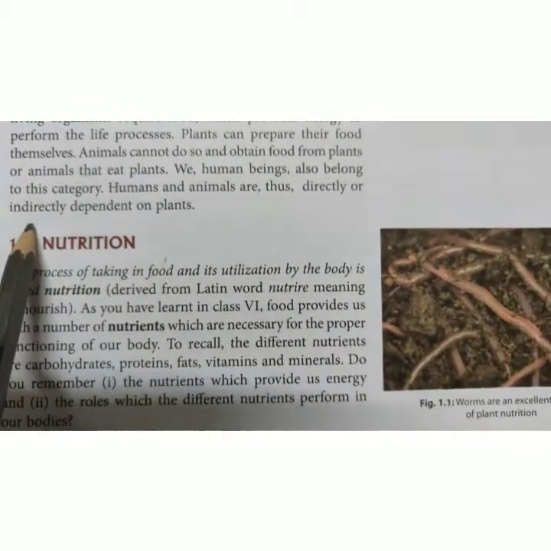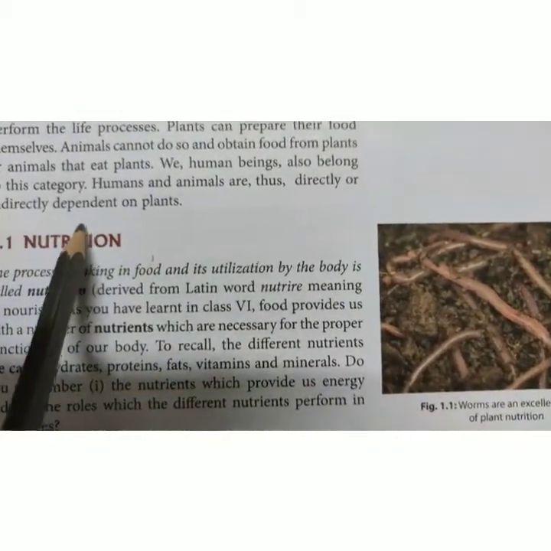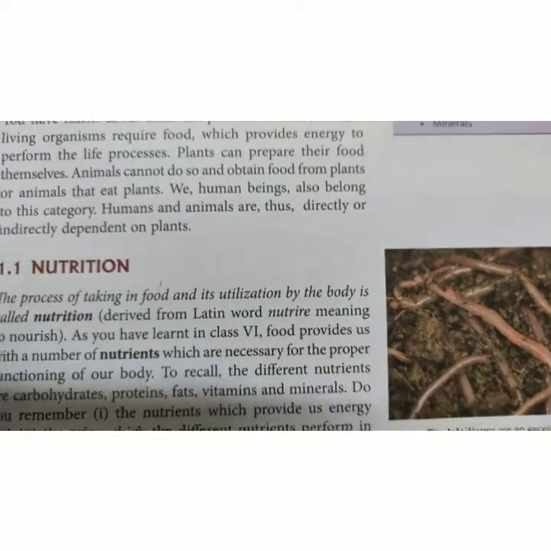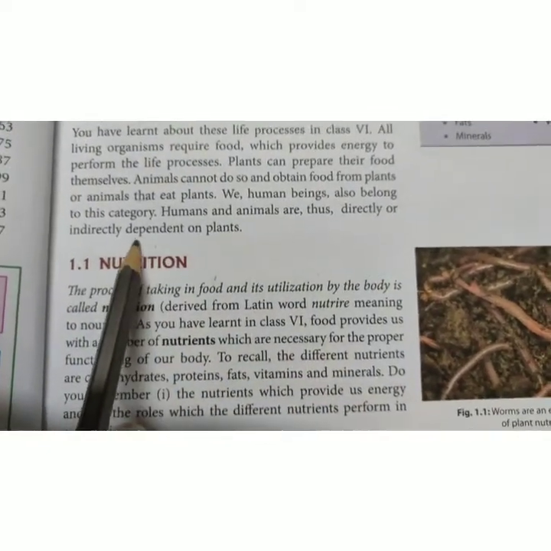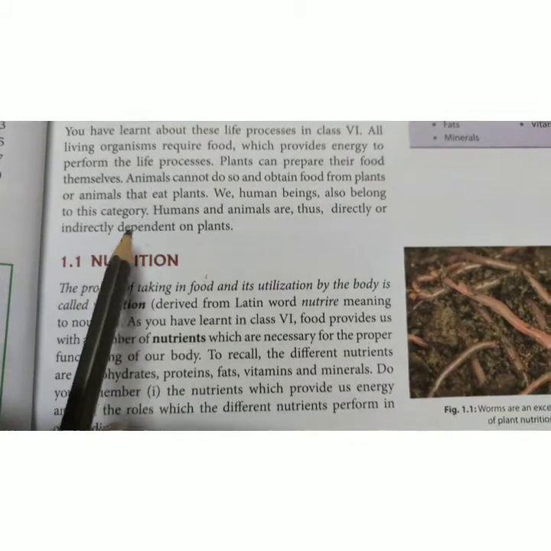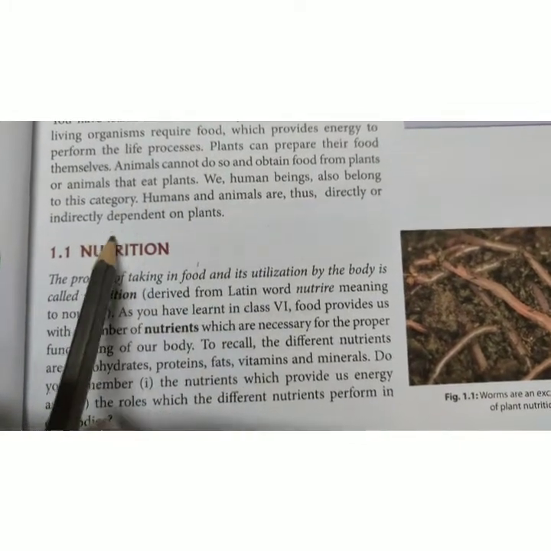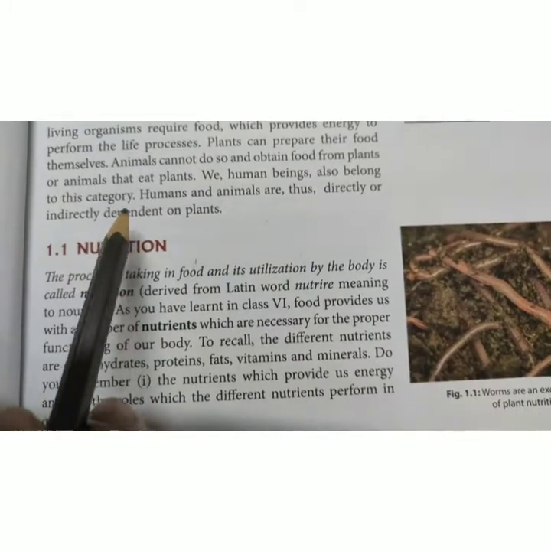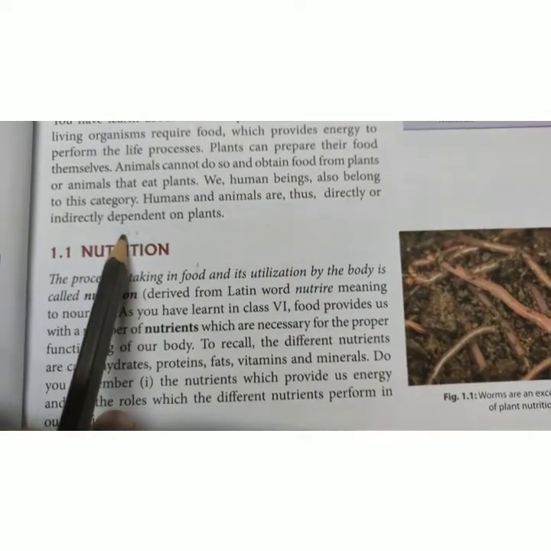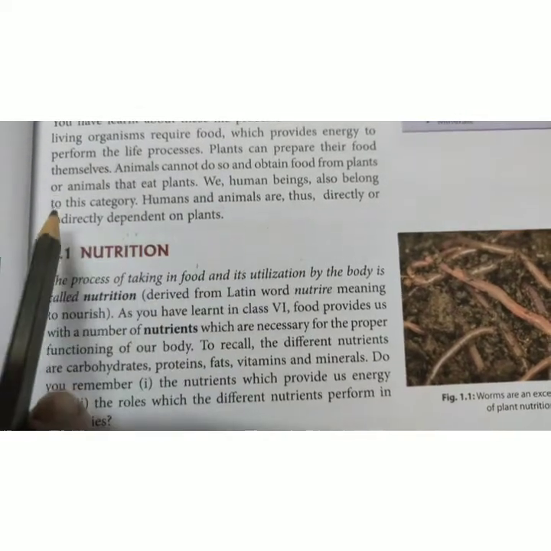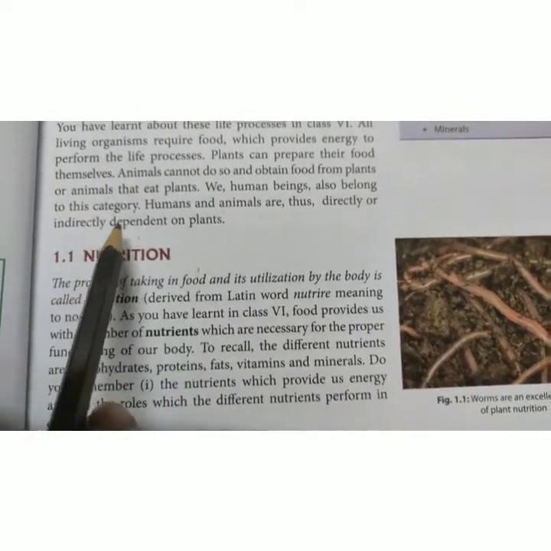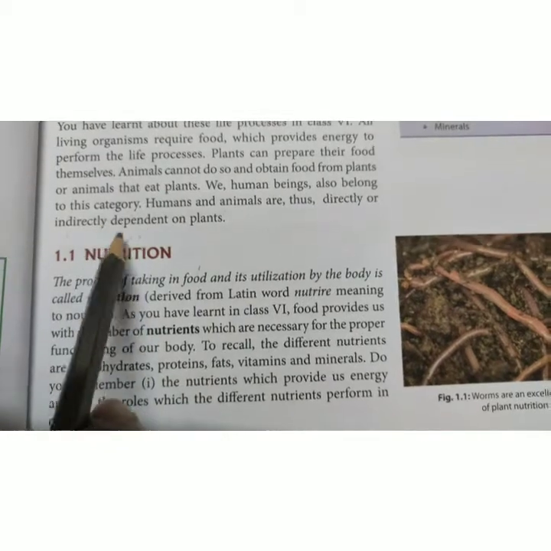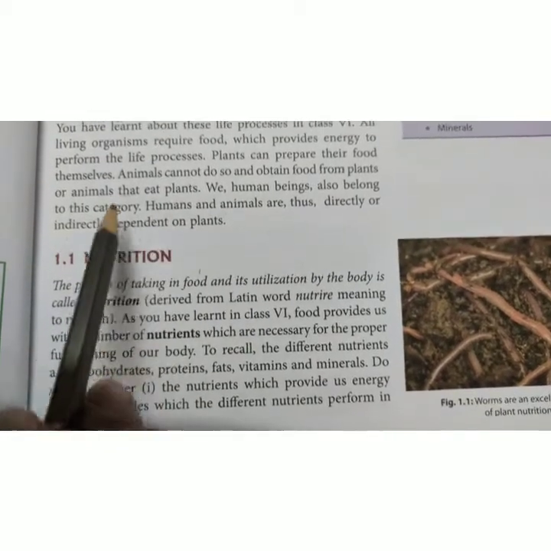Now why are we saying indirectly dependent on plants? Because suppose we are eating non-vegetarian food, that is the flesh of some animal, and that animal whom the human is consuming is a herbivorous animal, that means it eats plants.